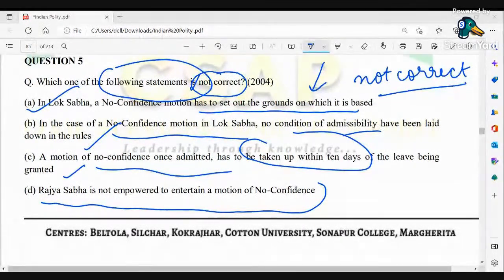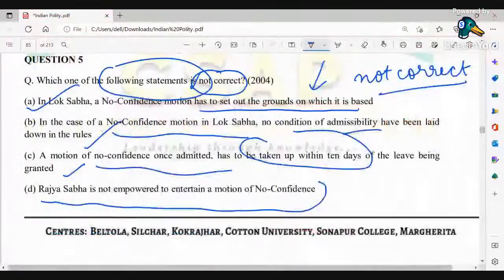So any of the options could be not correct. You can come up with the respective comments. Please comment over here if you know which option is not correct. If you can attempt, please attempt. So no one knows it.